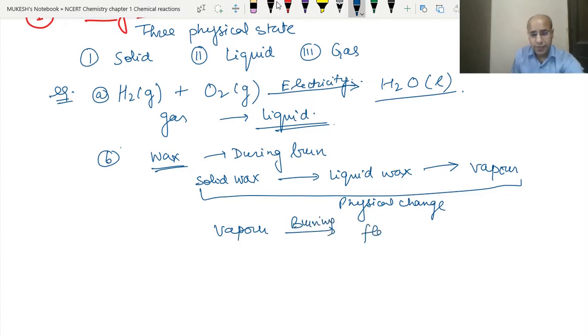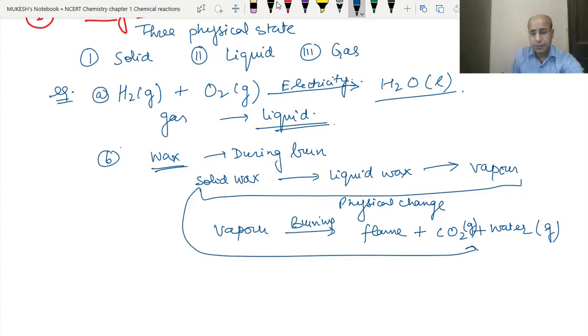The flame that we see, along with it they produce the carbon dioxide plus water. Okay, water in the form of gas, CO2 in the form of gas. So that means from the solid wax what we are getting? The gases, carbon dioxide and water, flame, along with a lot of heat is also given.